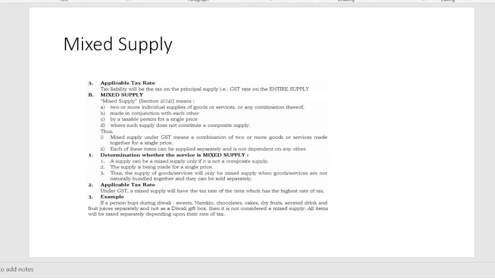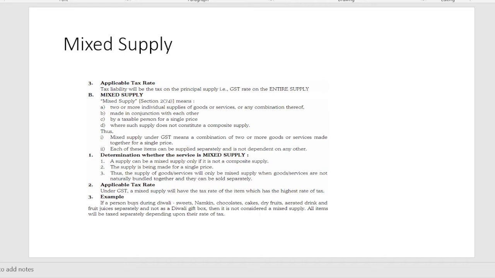So there are, say for example, four items on which, on one item the GST rate is 5%. On another item, the GST rate is 12%. On the third item, the GST rate is 18%. And on the fourth item, the GST rate is 28%. But now, as they all come together as a mixed supply, आपको पता नहीं चल रहा है कि हर एक का प्राइस क्या है. So in such case, what rate should be applied to compute the GST? So ऐसे केस में जो जिसके ऊपर GST रेट ज्यादा है, that will be treated as the applicable rate in the case of mixed supply.